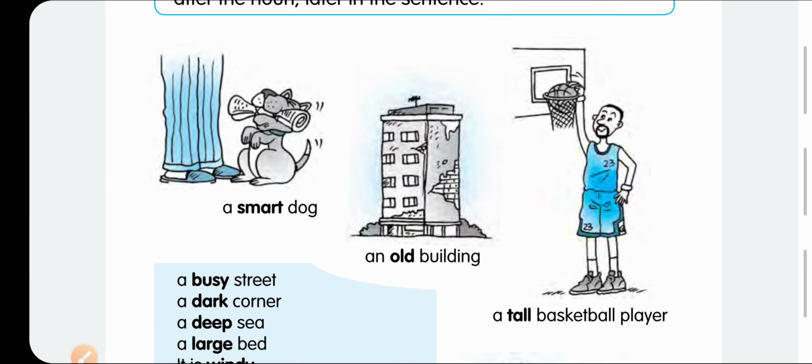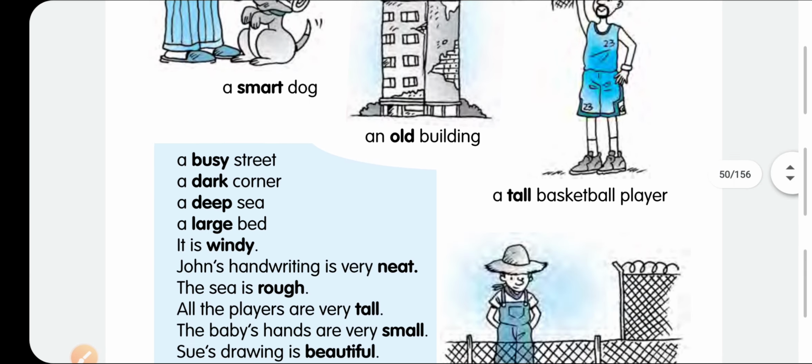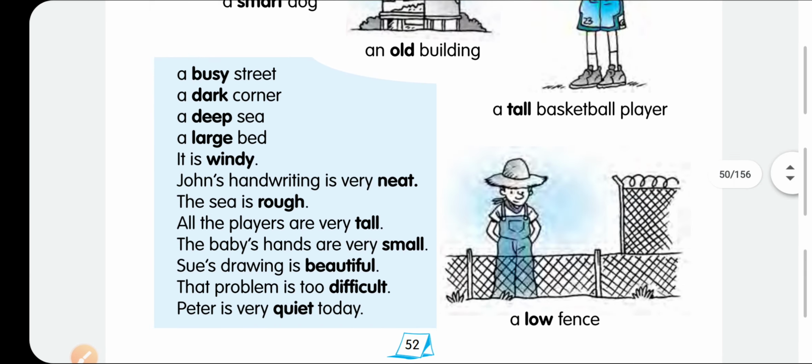How is the building? The building is old. How is the player? The player is tall. So the words smart, old, tall, like that. You can see here a busy street, a dark corner, a deep sea, a large bed. All these are describing things: street, corner, sea, bed, buildings, player. That's why these are called adjectives.